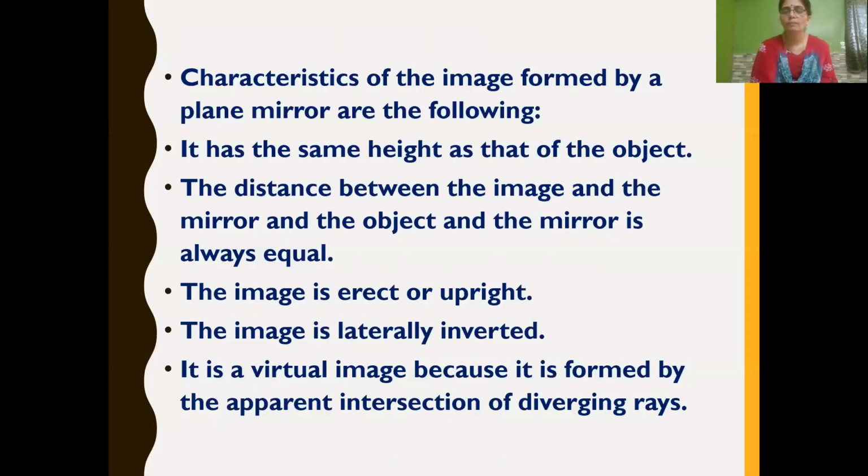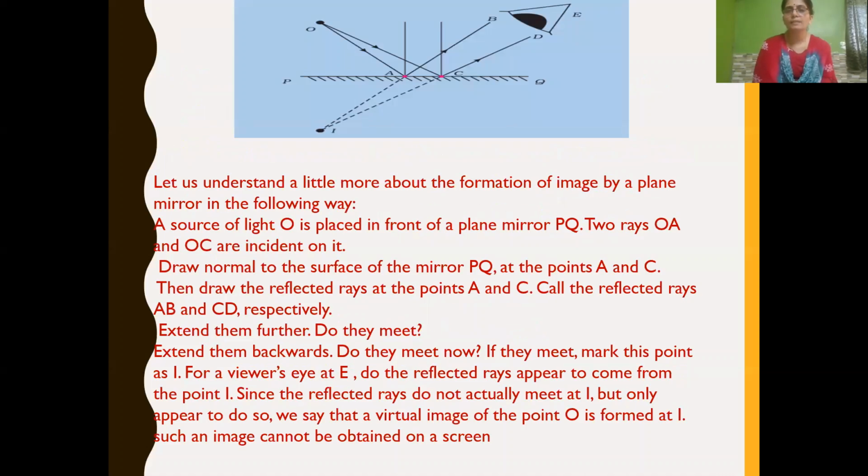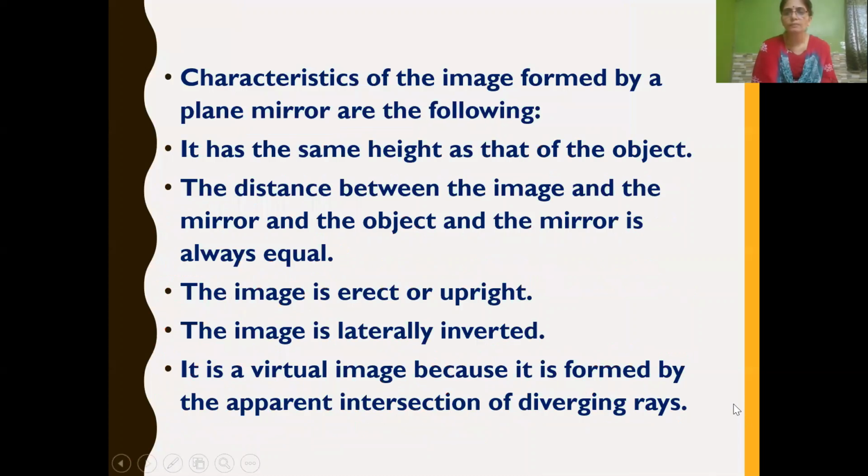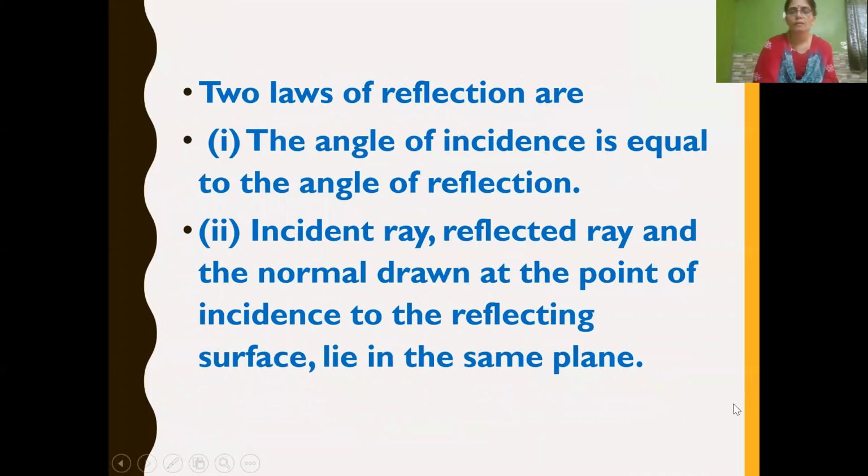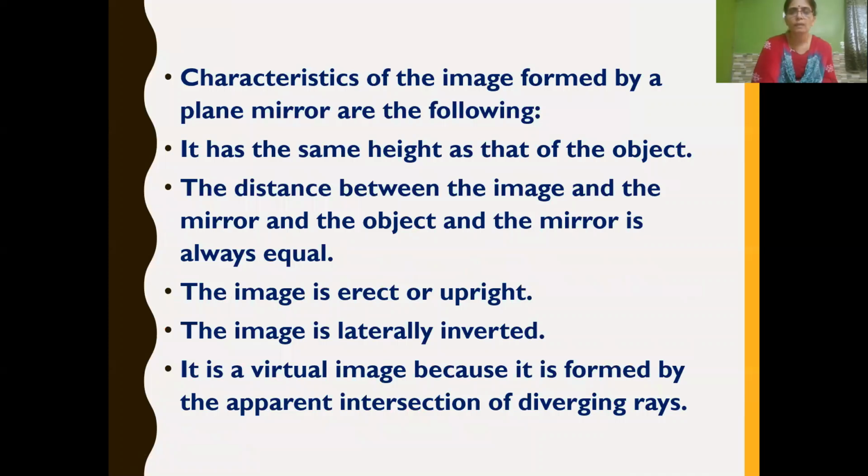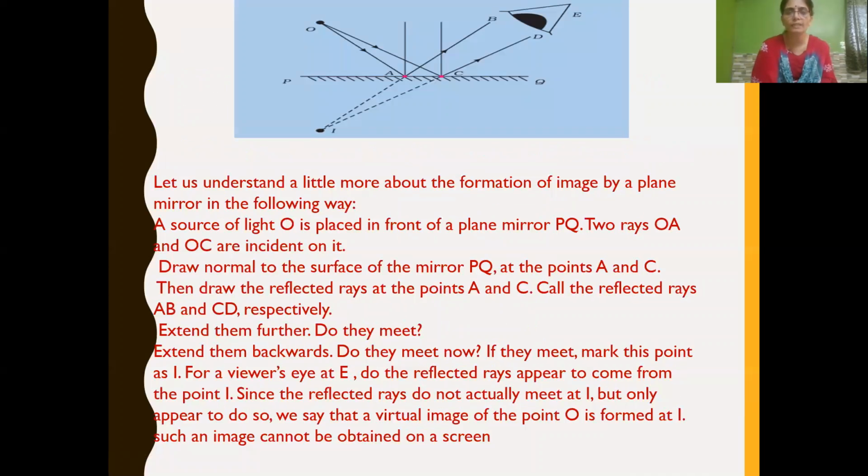So what is a virtual image? It is an image which cannot be obtained on a screen. How is it formed? It is formed by the intersection of diverging rays. To understand that better, what is that intersection of diverging rays, let's have an activity. So we have to take a source of light.